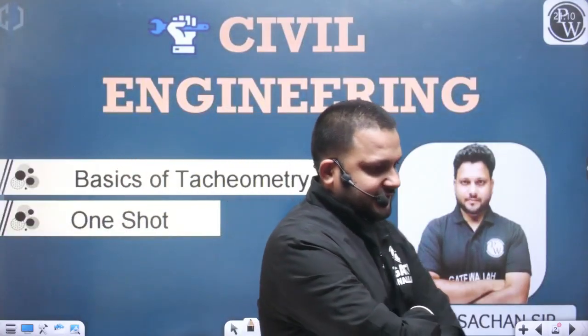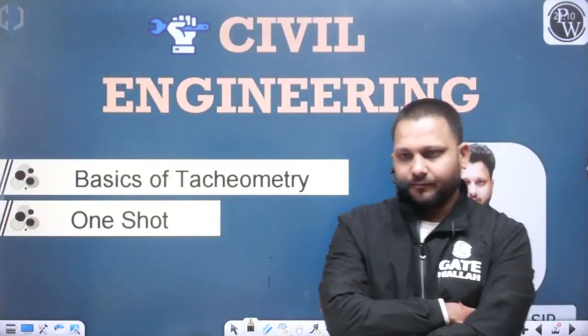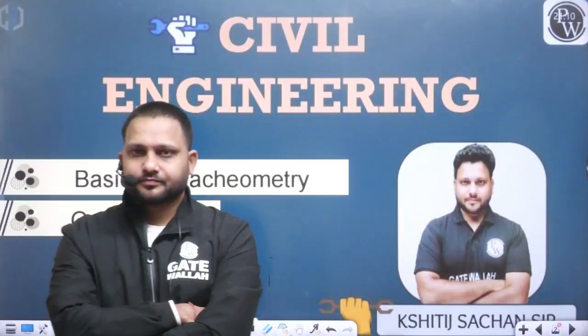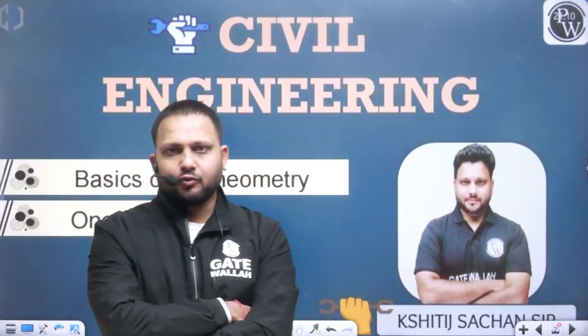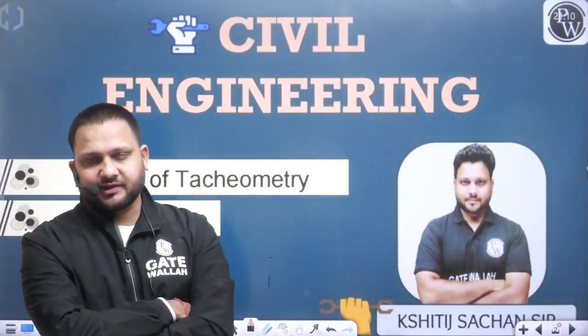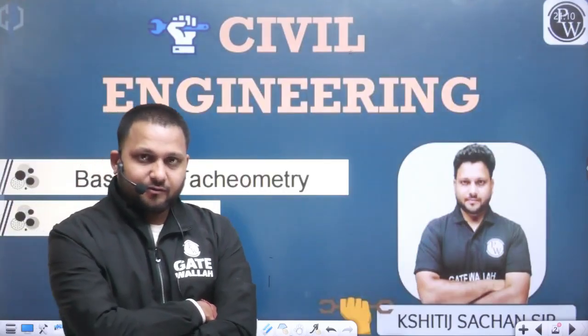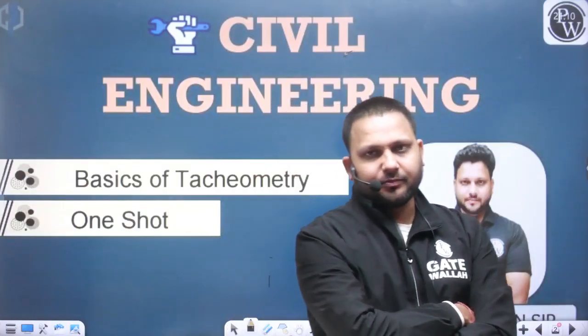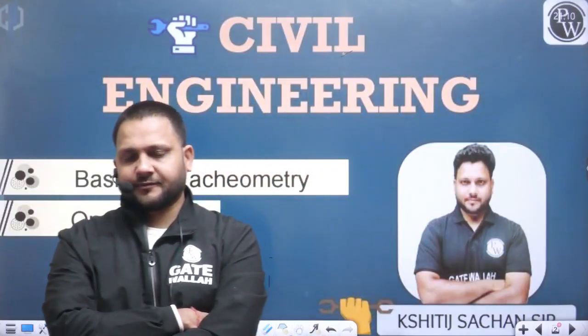One was the horizontal distance and one was the vertical distance. And to solve the 2 unknowns we require 2 equations, yes or no? For the 2 equations we measured 2 vertical angles from the 2 positions of the instrument. I hope you all can easily recall all these points.